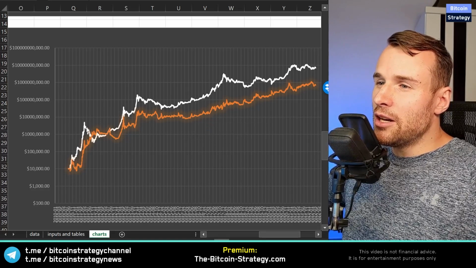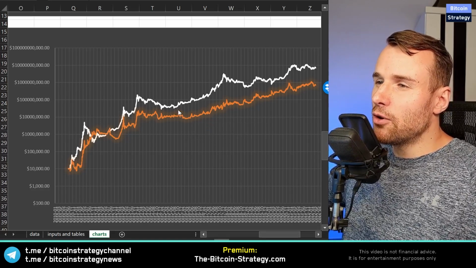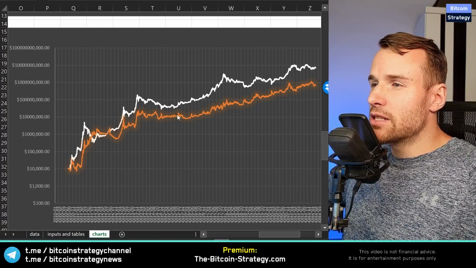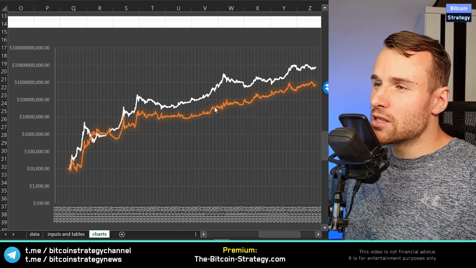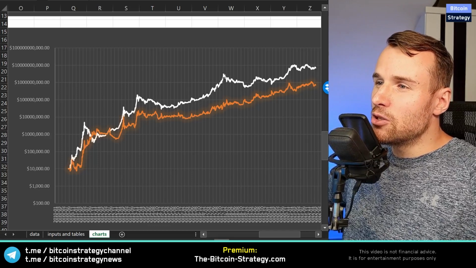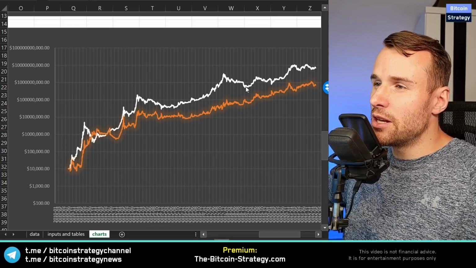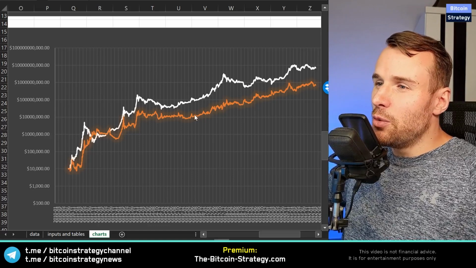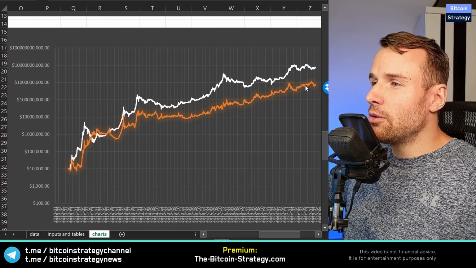The indicator underperformed in the first half of Bitcoin's history, but in the recent past, it was pretty much keeping pace with Bitcoin while having less volatility, right? Look at the top to the bottom here. This was more than an 80% decline, the crypto winter in 2018 for Bitcoin. We didn't see a similar decline following that strategy.